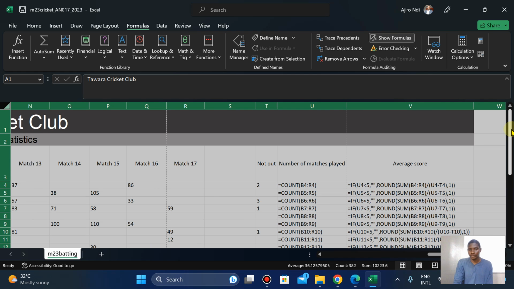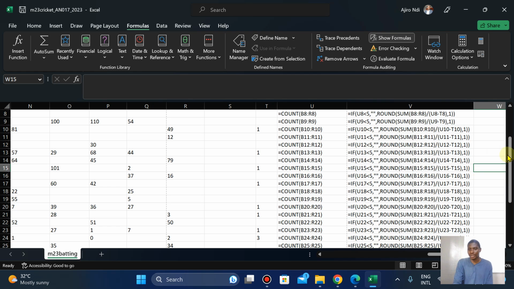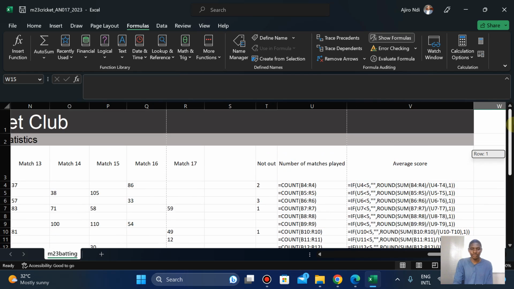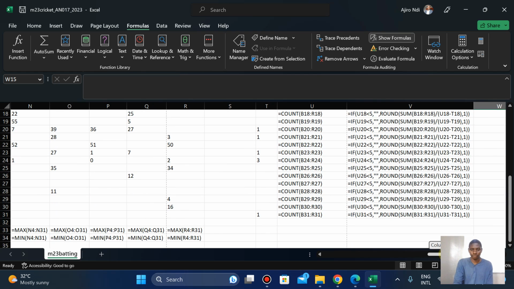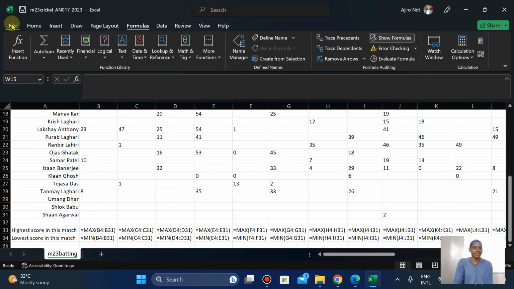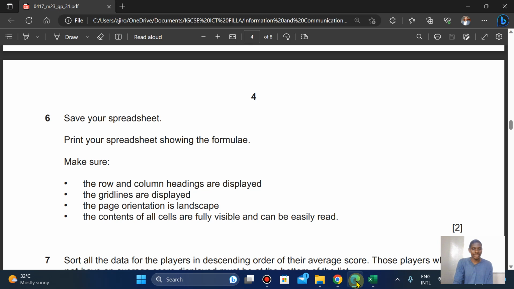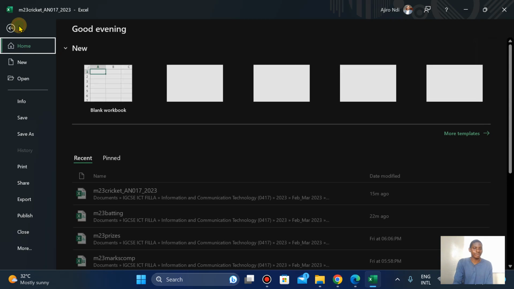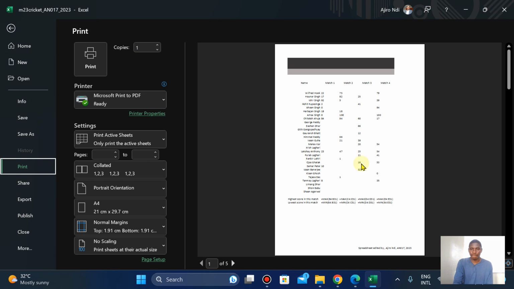Okay. The formulas are the critical part of a spreadsheet. They want to see what you have done. Alright, so let's print it. So the next thing is print your spreadsheet showing the formulas. So click on File, click on Print.